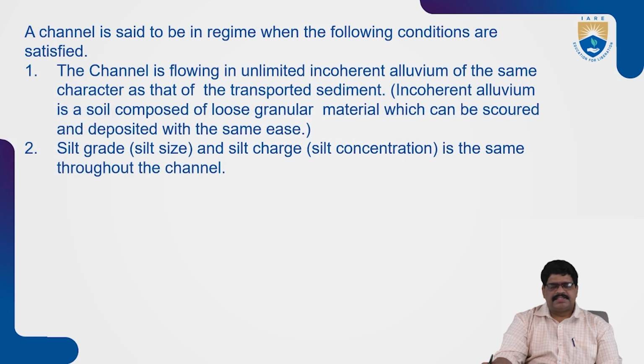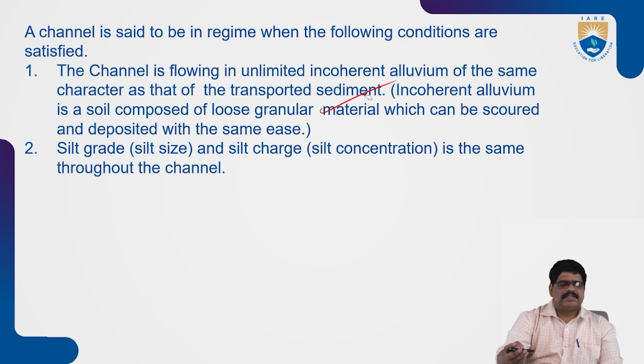A channel can be in regime if the following conditions are satisfied. What are the conditions? Let us see. The channel is flowing in unlimited alluvium of the same characteristics as the transported sediment. The soil composed of loose granular material can also be scoured and deposited with the same silt grade. The silt grade is the same throughout the channel. When these conditions are satisfied, the channel can be in regime.